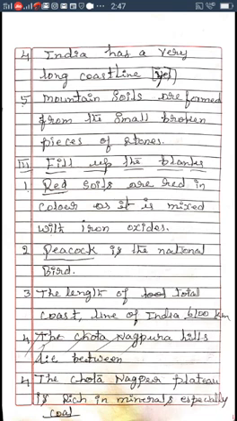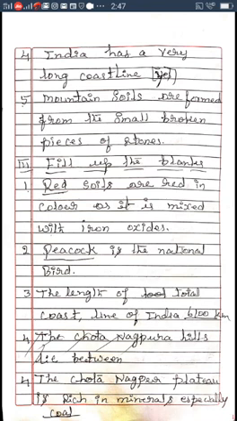Next, third main. Fill up the blanks. Red soils are red in color as it is mixed with iron oxides. What do you write? Red. Second, peacock is the national bird. Which is the national bird? Peacock.